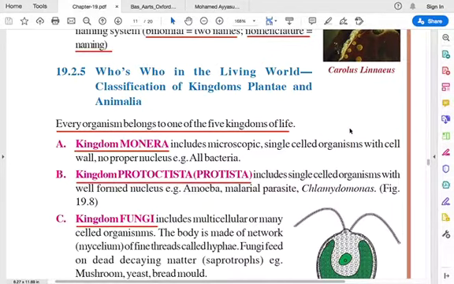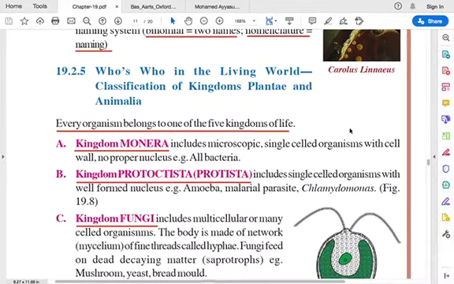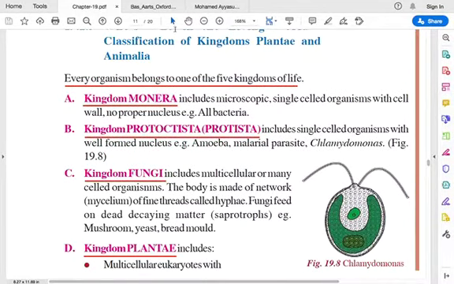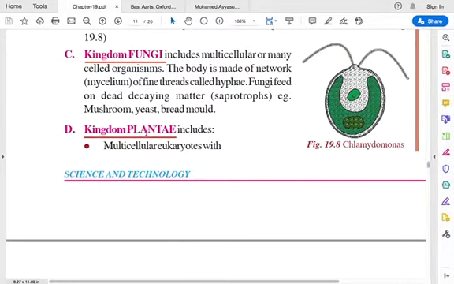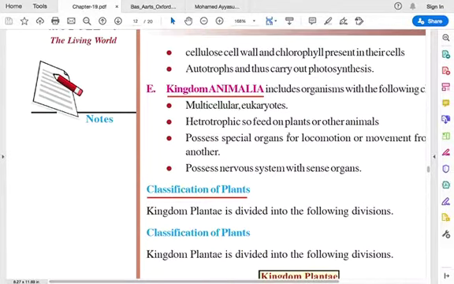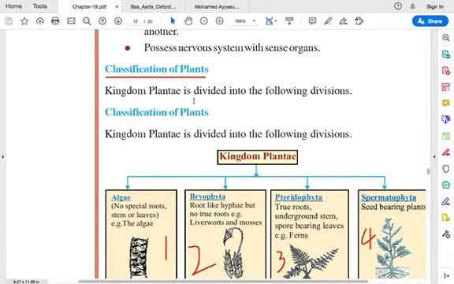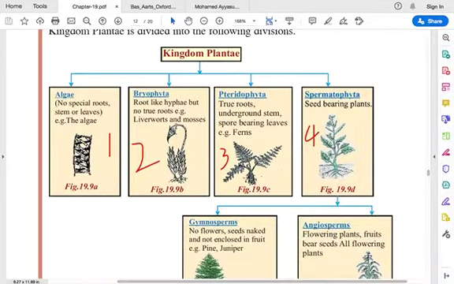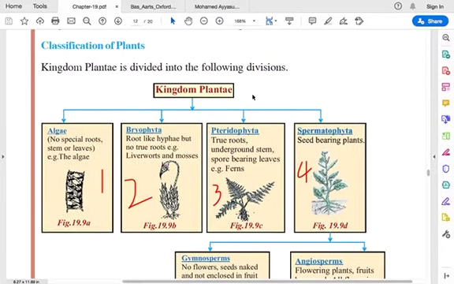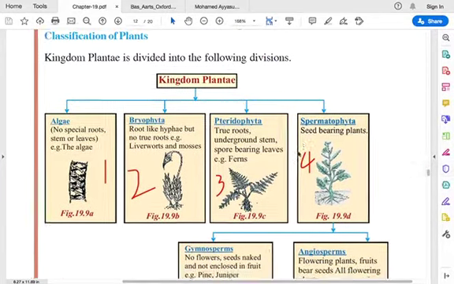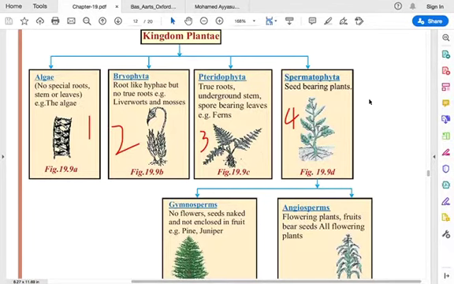We saw these kingdoms individually: kingdom Monera, kingdom Protista, kingdom Fungi, Plantae, all these definitions. Then we briefly saw the detailed classification of plants and animals. In kingdom Plantae they are divided into 4 divisions: algae, bryophyta, pteridophyta, spermatophyta.